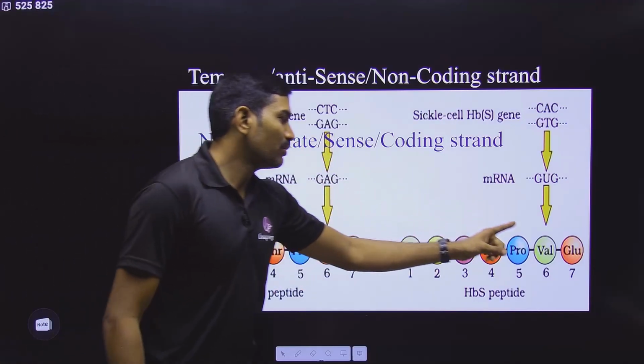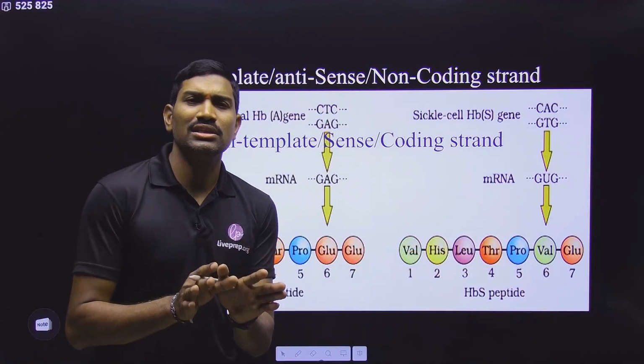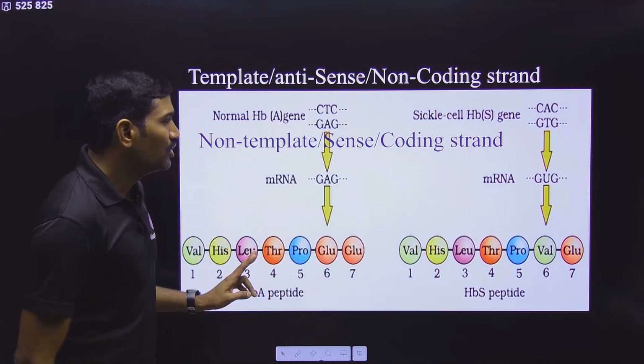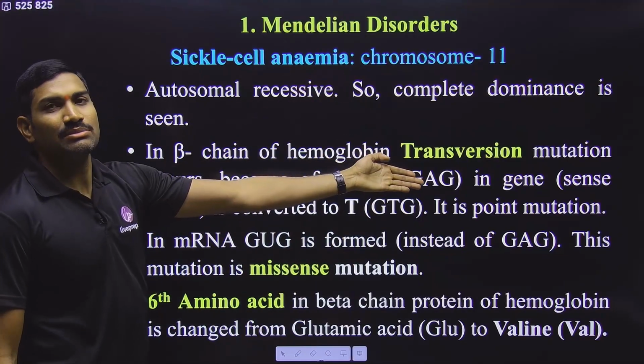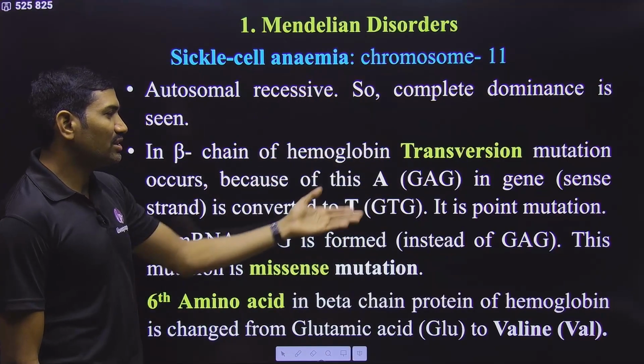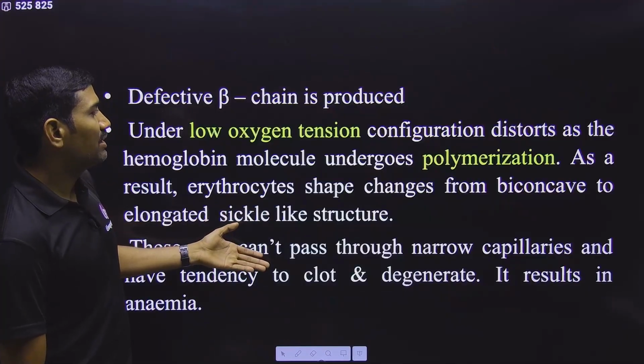What is the amino acid position that is changed? Which amino acid is converted into which one? What is the effect of this? All these things we have already covered, so I am going directly into the information here. It is a substitution mutation, a transversion type of mutation, and it is also an example for a missense type of mutation. Yes or no? All these things we have already studied.